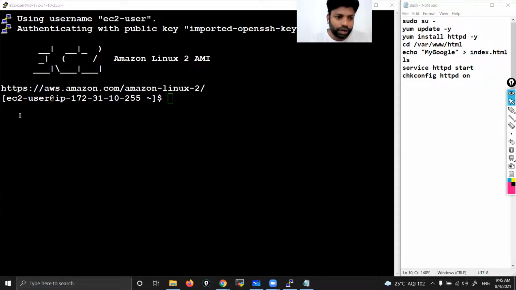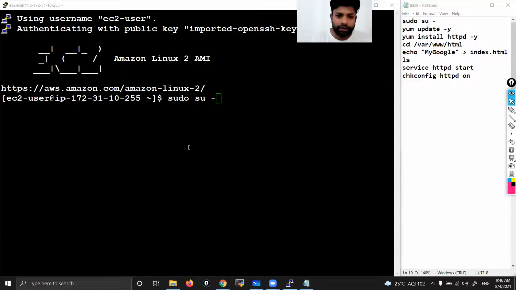Got it? Now I logged into my machine as a normal user, ec2-user. That's the default user that AWS has given. But I need to become a root user to do all these tasks without any permission issues. So for that, I'm running one command: sudo space su space hyphen. Simple, guys. Super user do, switch user. Super user in the sense root user here. That means whatever super user can do, switch me to that user. Simply, please make me a root user. That's what we are saying.